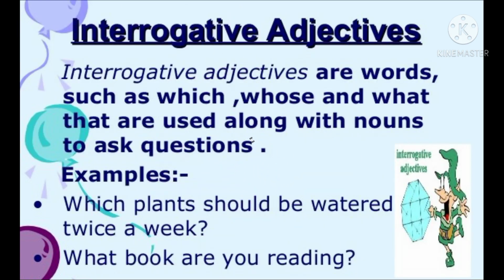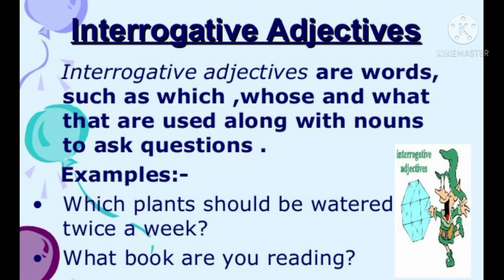Now today we will look into a new kind of adjectives, that is interrogative adjectives. So students, what is an interrogative adjective? Interrogative adjectives are words such as which, whose and what that are used along with nouns to ask questions. Say for example, which plants should be watered twice a week? In this sentence, plants is the subject of the sentence and plants is qualified or described by the word which, hence which becomes an interrogative adjective.